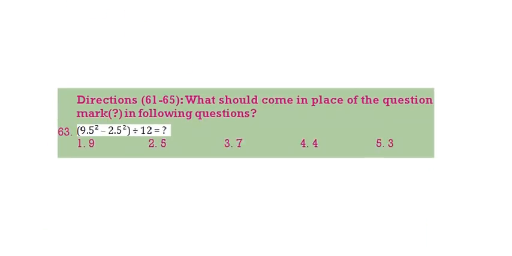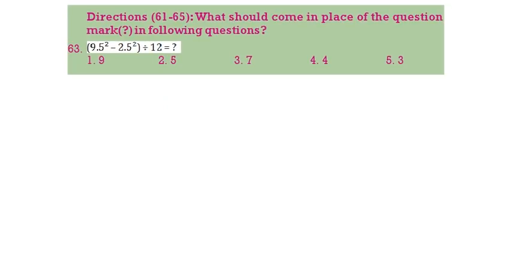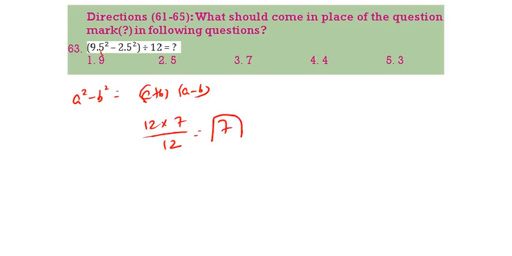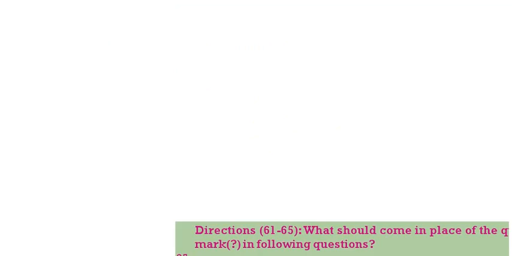Next question, 63. 9.5 square minus 2.5 square. It is in the form of a square minus b square, that is a plus b of a minus b. 9.5 plus 2.5, 12. 9.5 minus 2.5, 7 by 12. That is equal to 7 because 12 cancels. Then see the next question, 64.